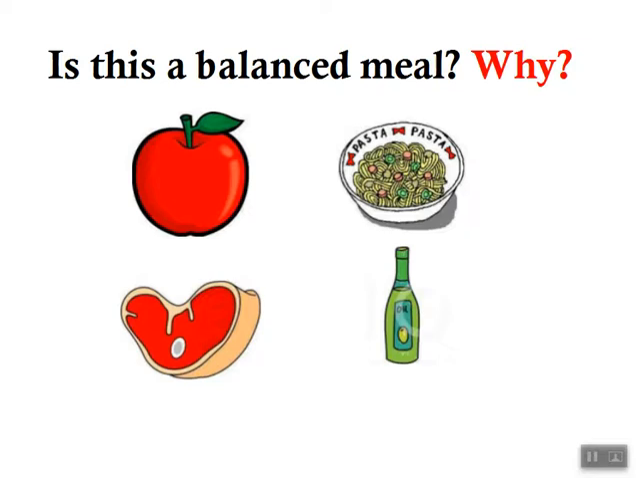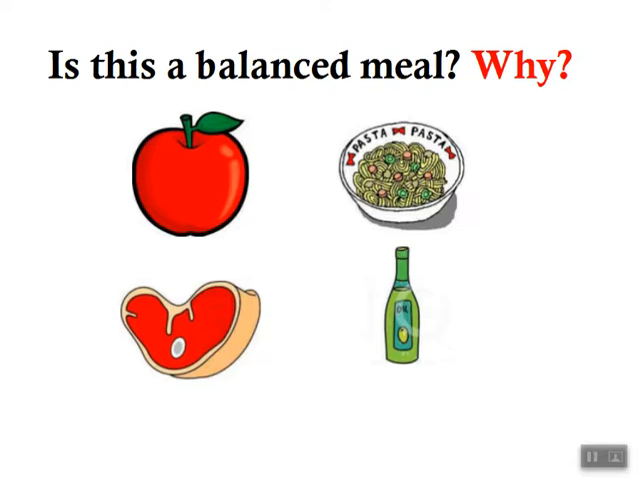Let's see. Here we have an apple. The apple is a fruit, so it contains vitamins and minerals. And the meat. The meat is rich in proteins. So we have now carbohydrates and proteins. What about the pasta? The pasta contains carbohydrates, and here we have oil. The oil contains fats. So now we have the 4 different food groups in this meal. So this meal can be called a balanced meal or a balanced diet.